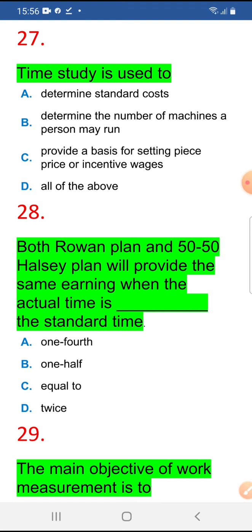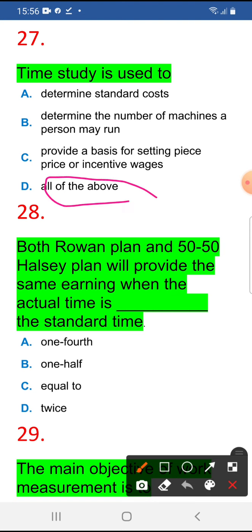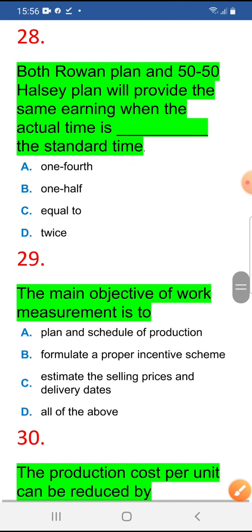Next, time study is used to, 27. 27 is D, that is all of the above: determine the standard costs, determine the number of machines a person may run, provide the basis for setting piece price or incentive wages. These are all correct according to time study use.